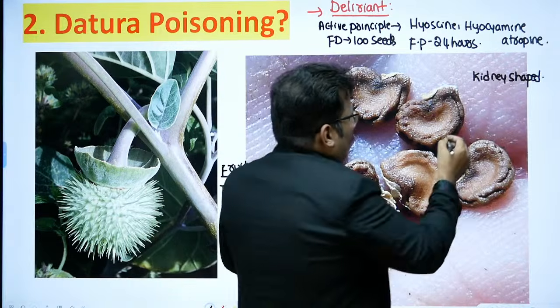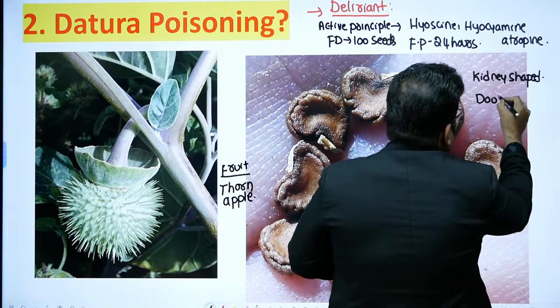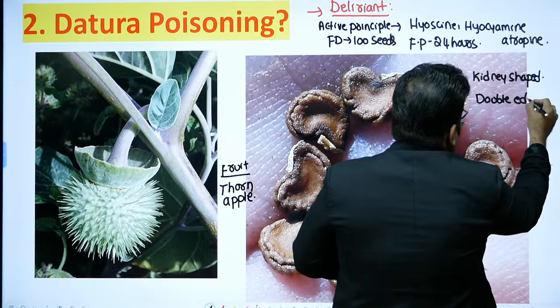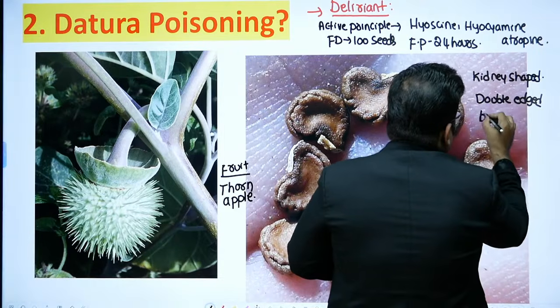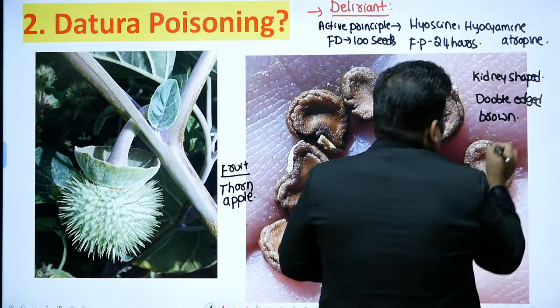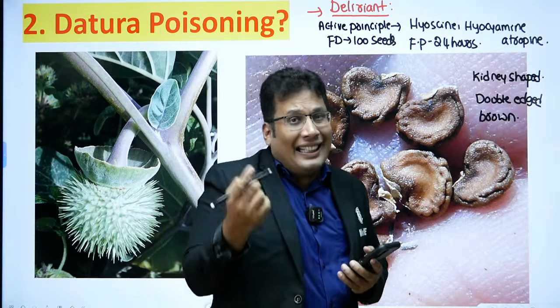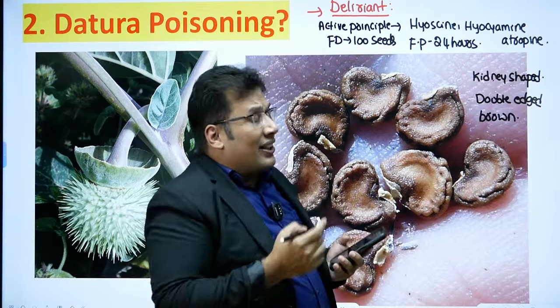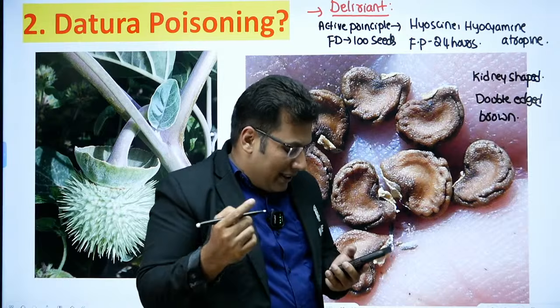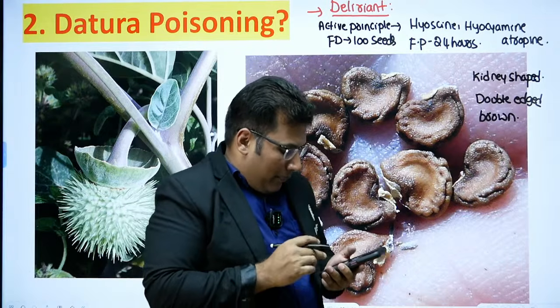They are double edged. Capsicum seeds are basically single edged, while Datura seeds are double edged. So this is again very commonly asked. Good.